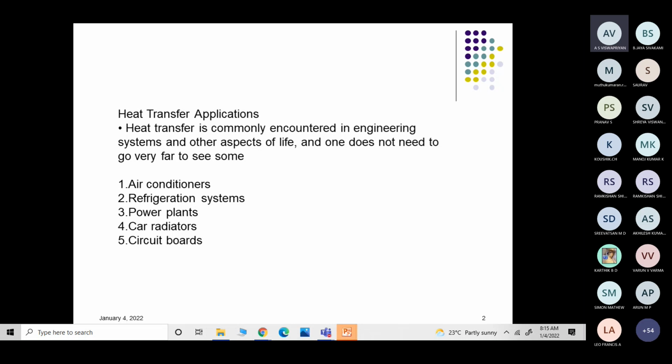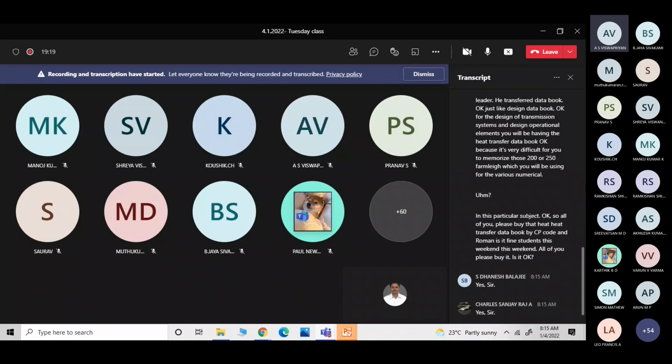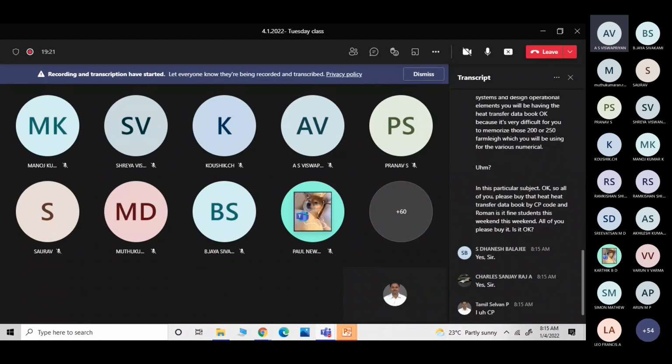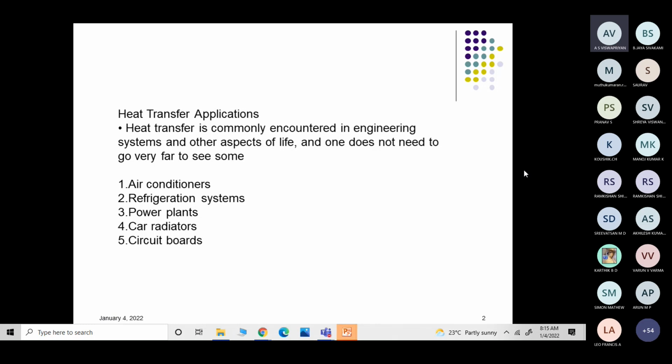Is it fine, students? This weekend, all of you please buy it. Is it okay? Yes, sir. Yes, sir. The heat transfer data book by CP Gopal Raman. Okay, please buy it.